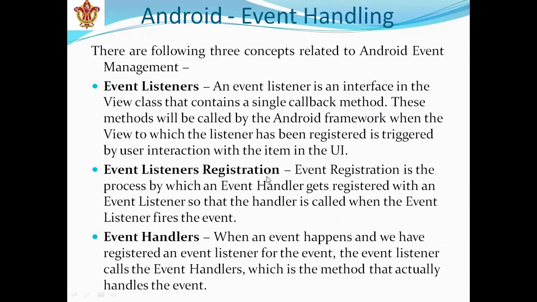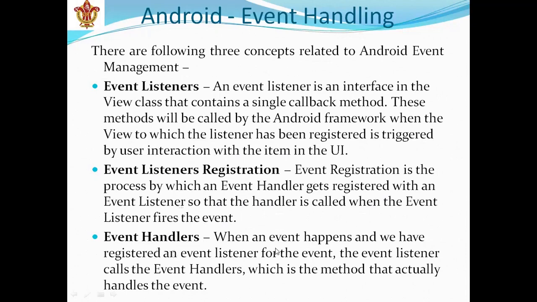Next is event listener registration. Event registration is the process by which an event handler gets registered with an event listener, so that the handler is called when the event listener fires the event. By the definition, we can understand it properly.